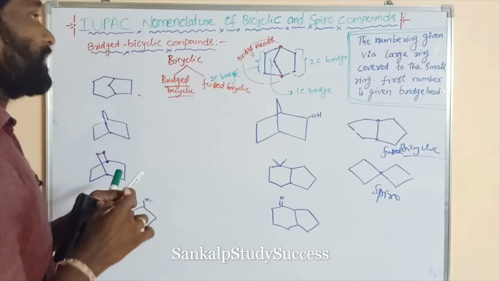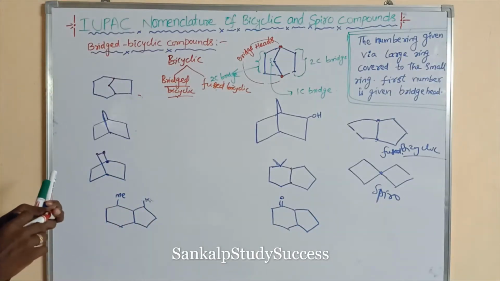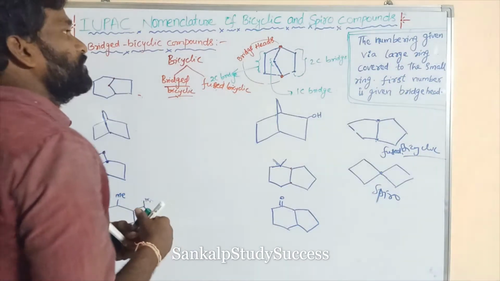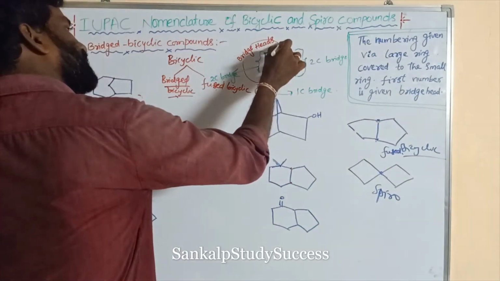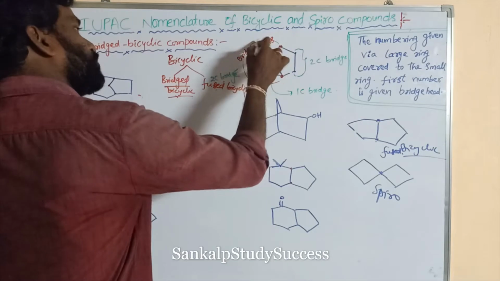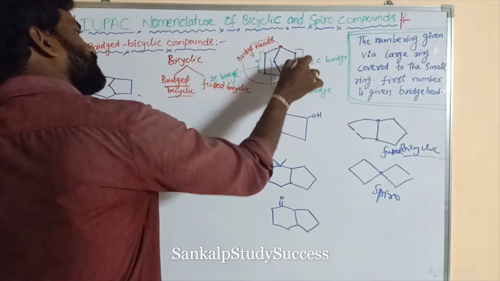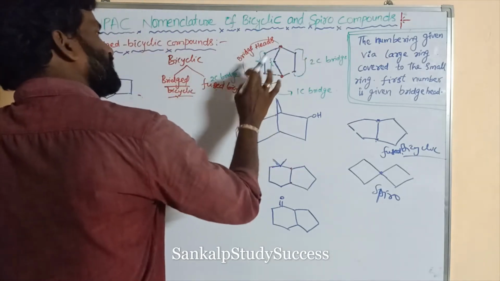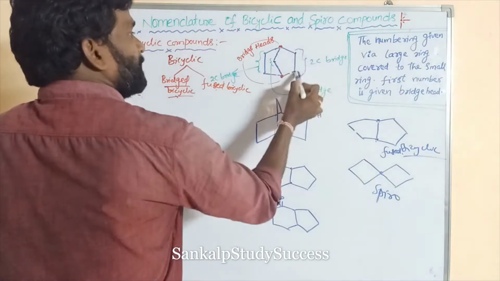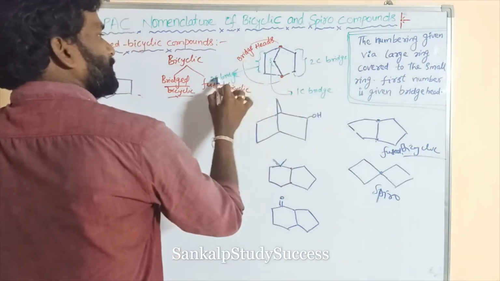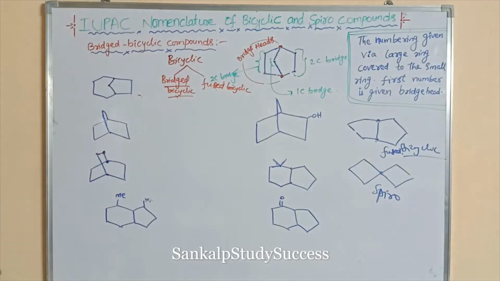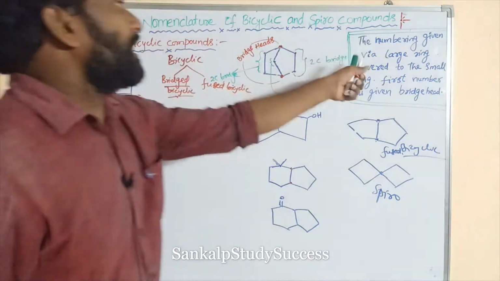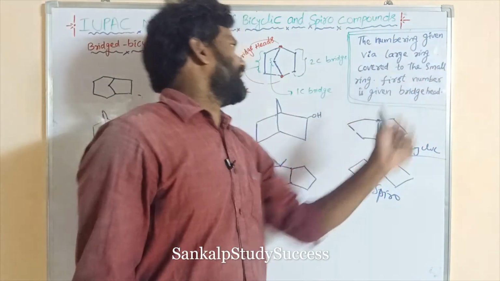So what are bridges? The carbons where the two cycles are connected are said to be bridgeheads. So these two are bridgeheads. This is one cycle, this is another cycle. This is a two carbon bridge, this is also a two carbon bridge, and this is a one carbon bridge, right? Now the numbering is given from the larger ring to the smaller ring.